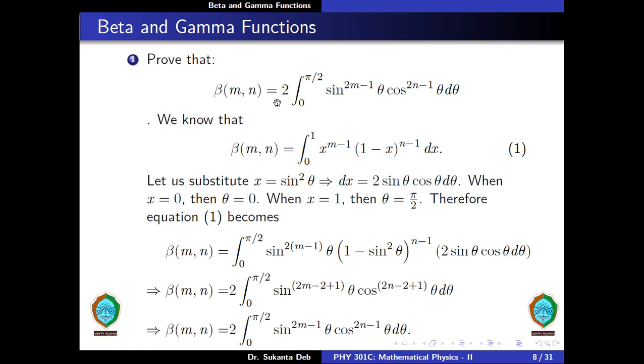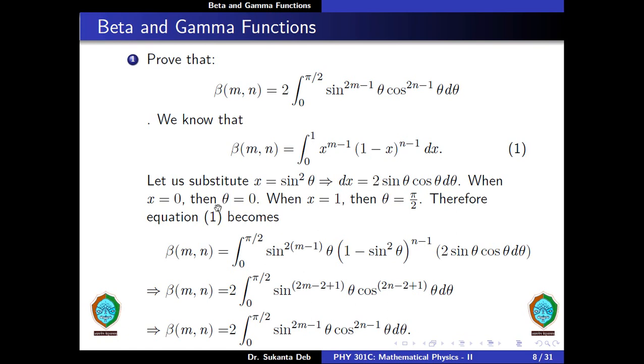Let us prove that beta of m comma n is equal to 2 into integration from 0 to pi by 2 sine to the power twice m minus 1 theta cos to the power twice n minus 1 theta d theta. Now we know from the definition of beta function that beta of m comma n is equal to integration from 0 to 1 x to the power m minus 1 into (1 minus x) to the power n minus 1 dx. Now let us substitute x is equal to sine square theta. This gives us dx is equal to 2 sine theta cos theta d theta.